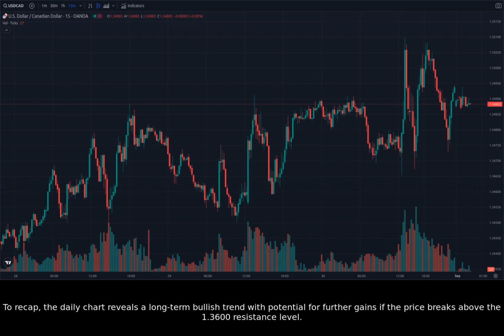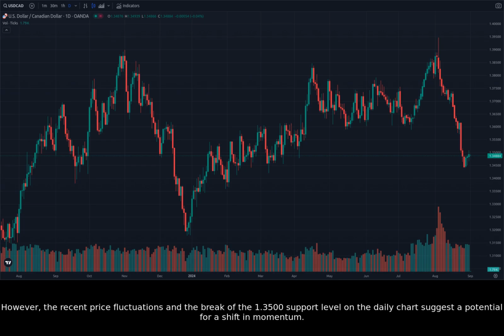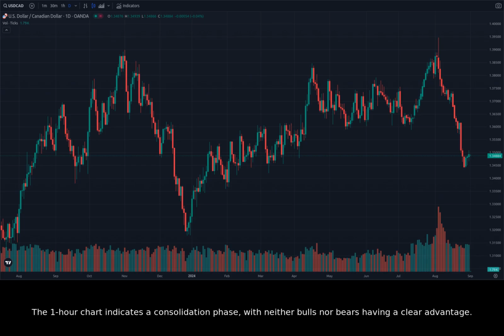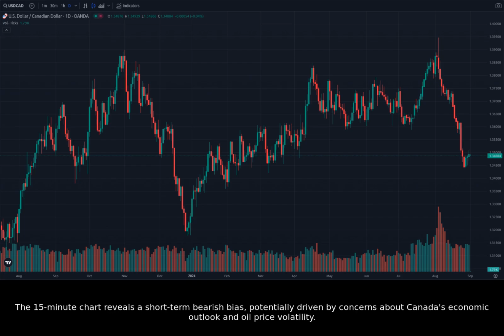To recap, the daily chart reveals a long-term bullish trend with potential for further gains if the price breaks above the 1.3600 resistance level. However, the recent price fluctuations and the break of the 1.3500 support level on the daily chart suggest a potential for a shift in momentum. The 1-hour chart indicates a consolidation phase, with neither bulls nor bears having a clear advantage. The 15-minute chart reveals a short-term bearish bias, potentially driven by concerns about Canada's economic outlook and oil price volatility.